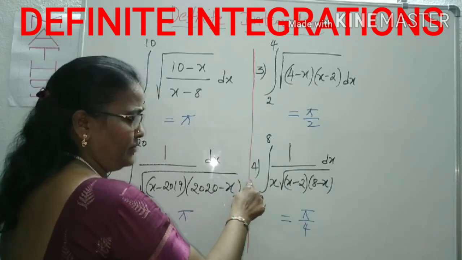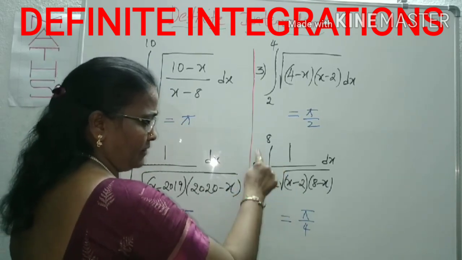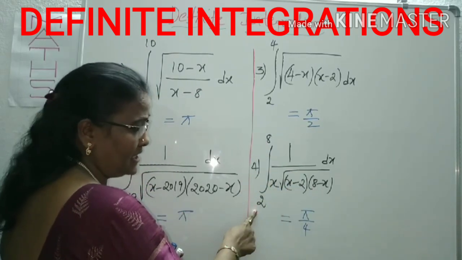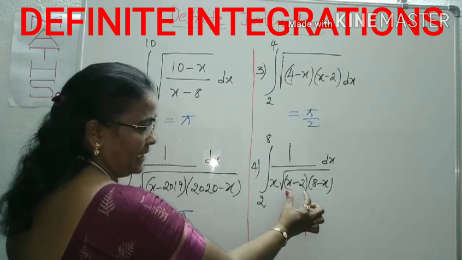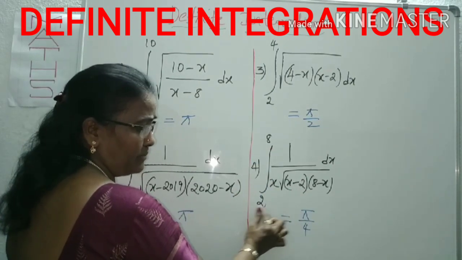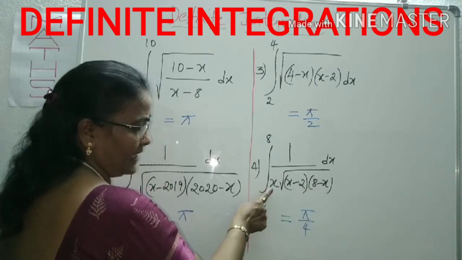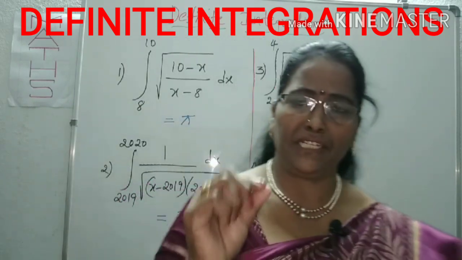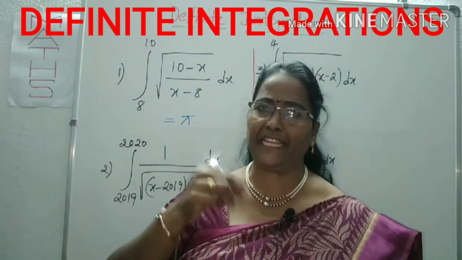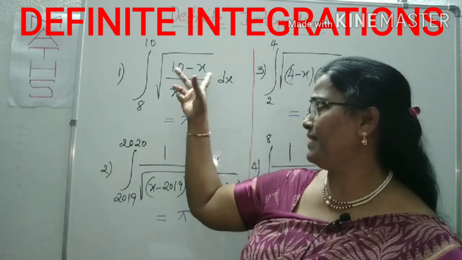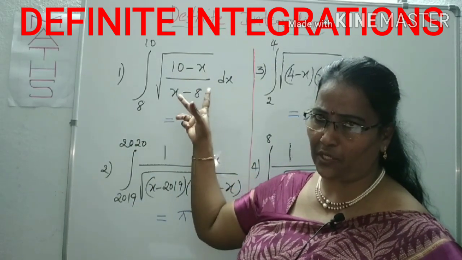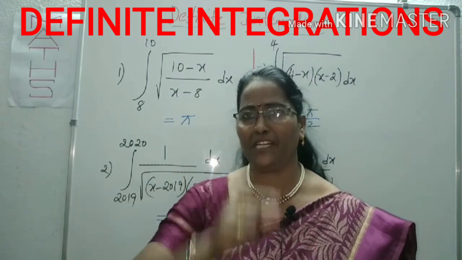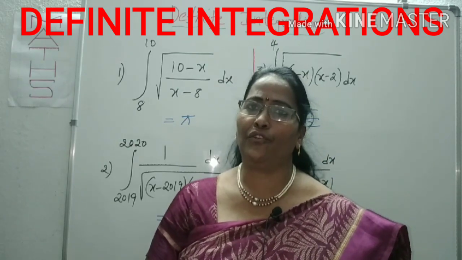Now look at the fourth one. Integral of 1 by x under root of (x minus 2)(8 minus x). What are the limits here? 2 to 8. Here also the factors are x minus 2, meaning x minus lower limit, and upper limit minus x. Here one extra x will be there. In these 4 forms we can observe that the limits will be the same, a to b. The factors will be the same: upper limit minus x, and x minus lower limit. In all these cases the same thing is there. So we can get an idea about these 4 formations.